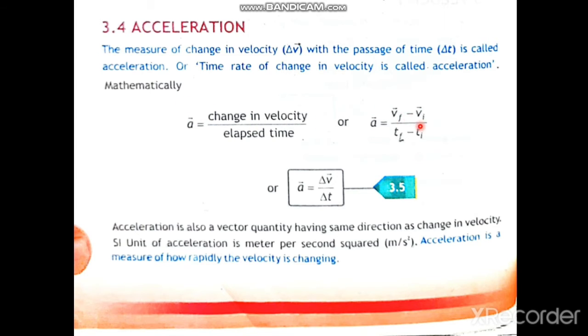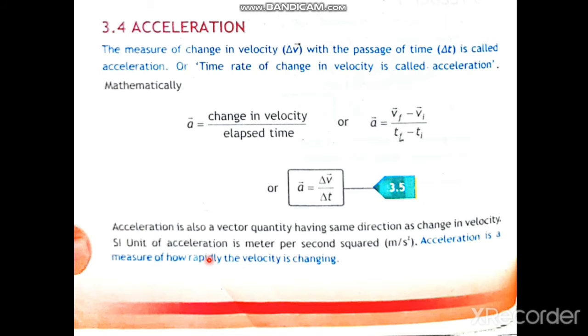As change in velocity is given by final velocity minus initial velocity, that is Vf minus Vi, and elapsed time is Tf minus Ti. So acceleration is equal to Vf minus Vi divided by Tf minus Ti, or Vf minus Vi is change in velocity represented by delta V, and change in time is delta T. So a is equal to delta V divided by delta T. The unit for acceleration is meter per second square, and it is a vector quantity.